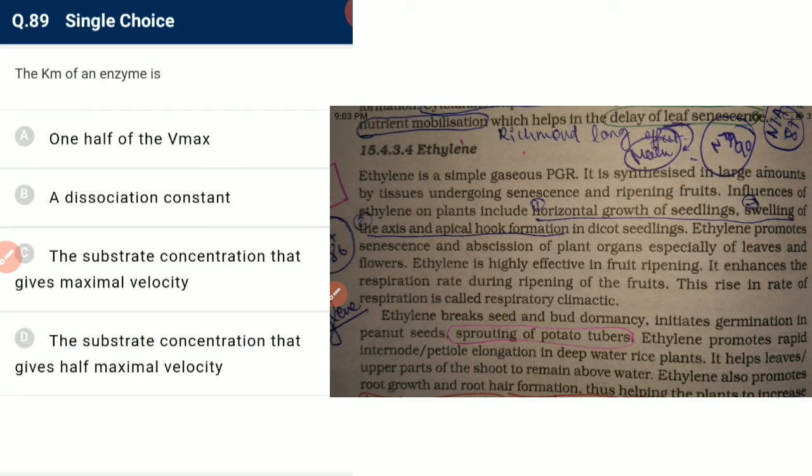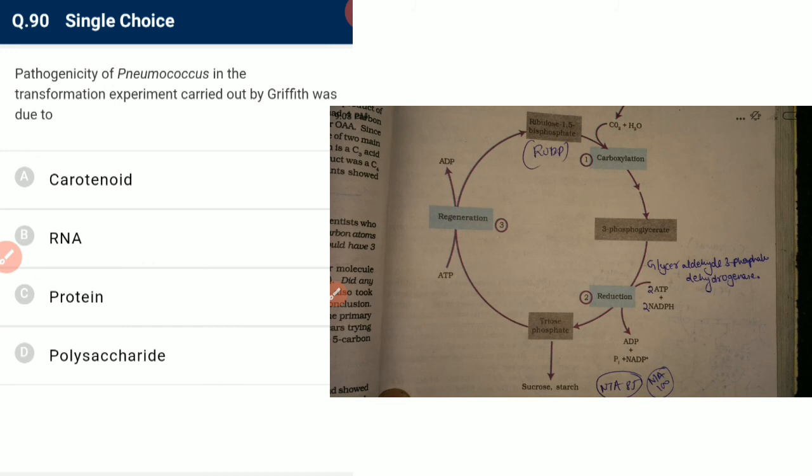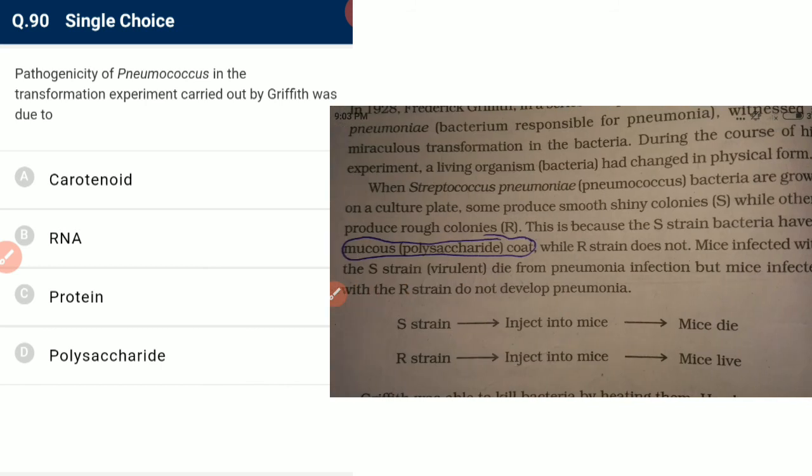The Km of an enzyme is the substrate concentration at which the reaction reaches half of the maximum. The pathogenicity of pneumococcus in the transformation experiment carried out by Griffith is due to the polysaccharide layer, or the coat.